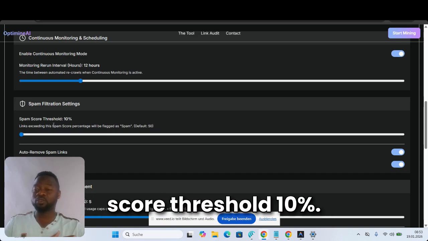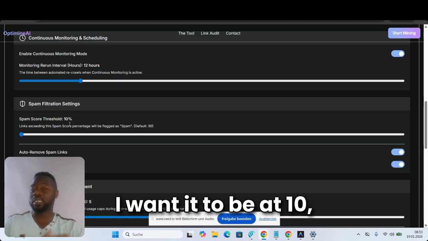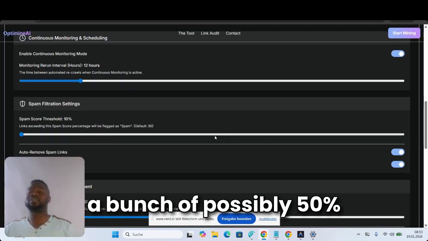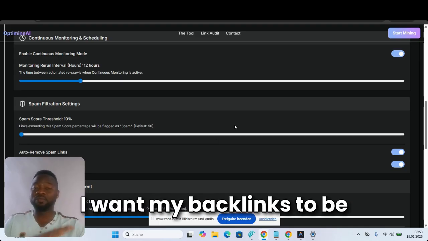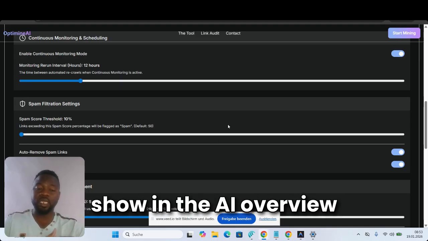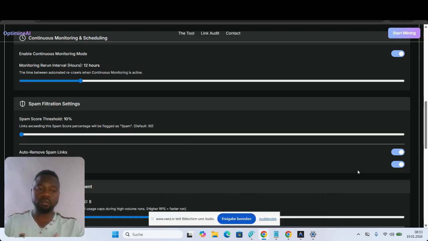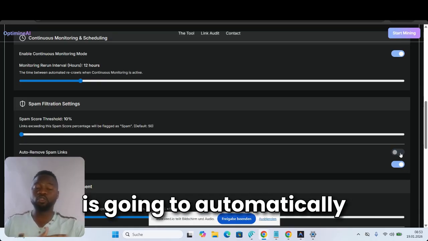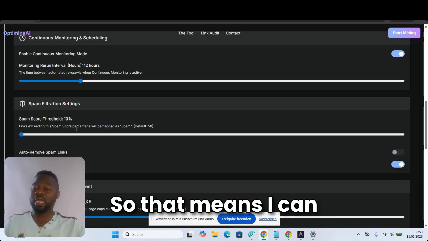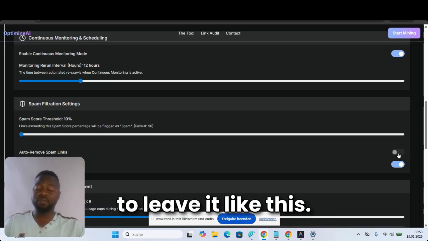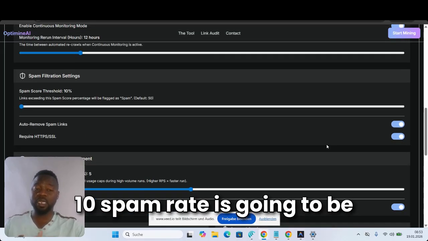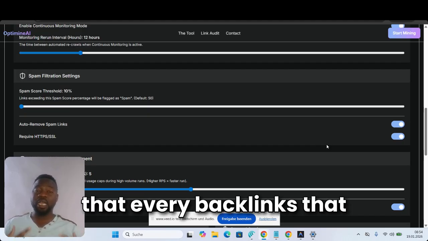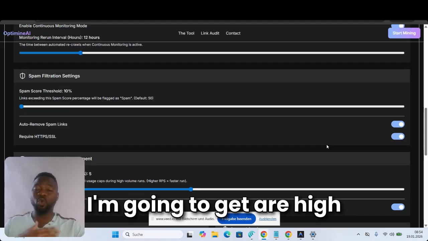Okay, so here we have spam score threshold 10%. I want it to be at 10%. I don't want to make it 50, because that's going to download a bunch of possibly 50% spam links. I don't want that. I want my backlinks to be fresh, clean, trusted, and to show in the AI overview. Auto remove spam links: if I have possible links that are 10% spam, the system is going to automatically remove these ones. I could make it zero spam, but I'm going to leave it like this. So any backlinks that have a 10% spam rate are going to be automatically deleted. What this means is that I'll be very sure that every backlink I'm going to get is high quality.